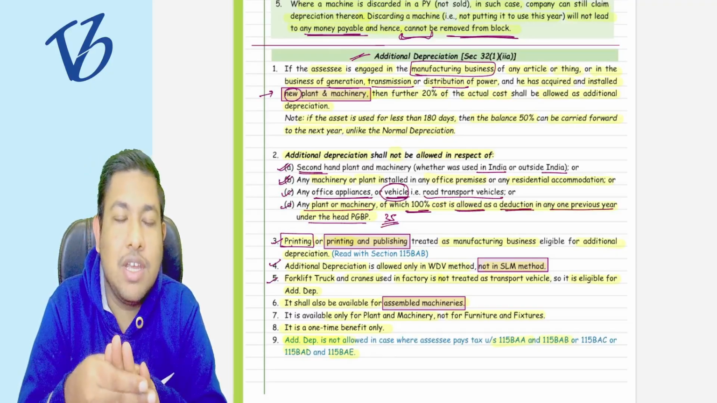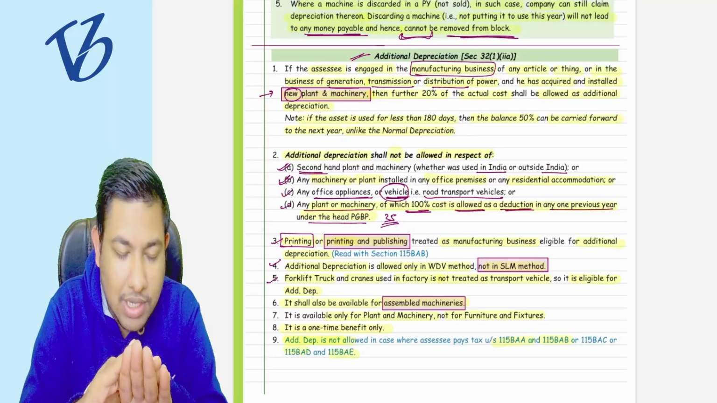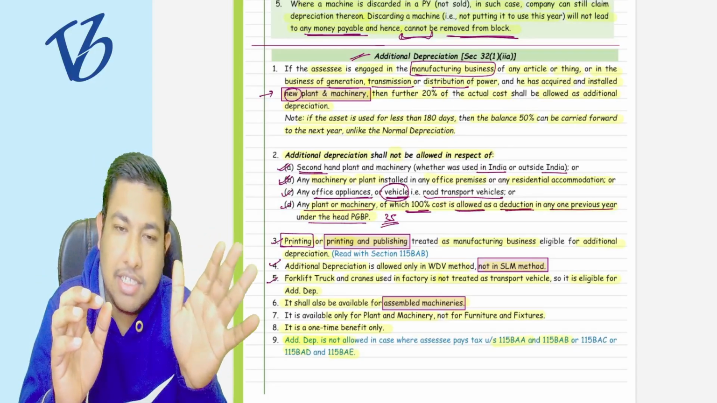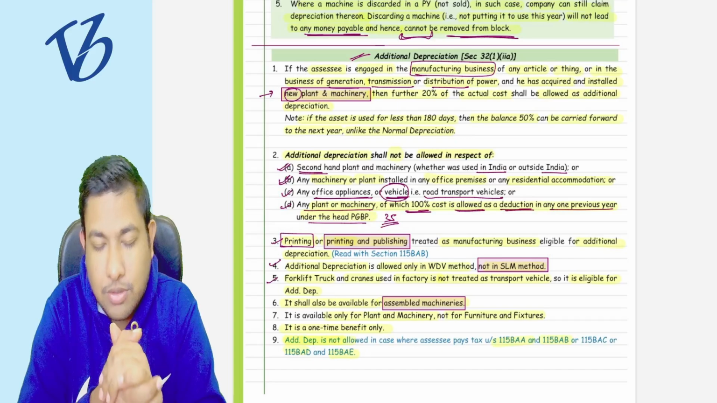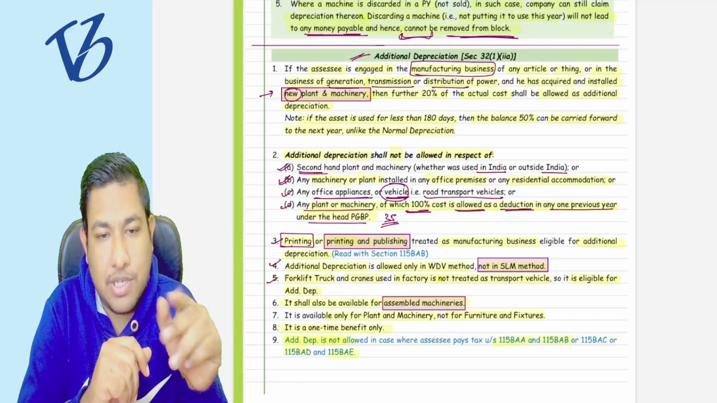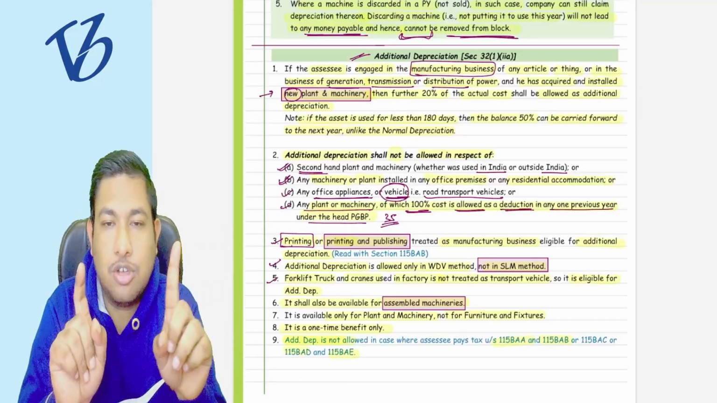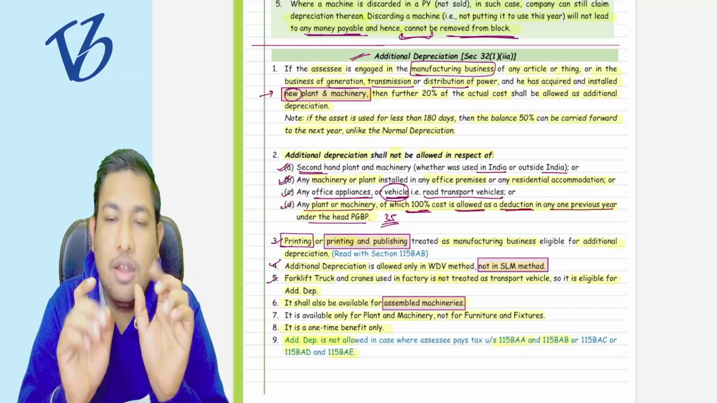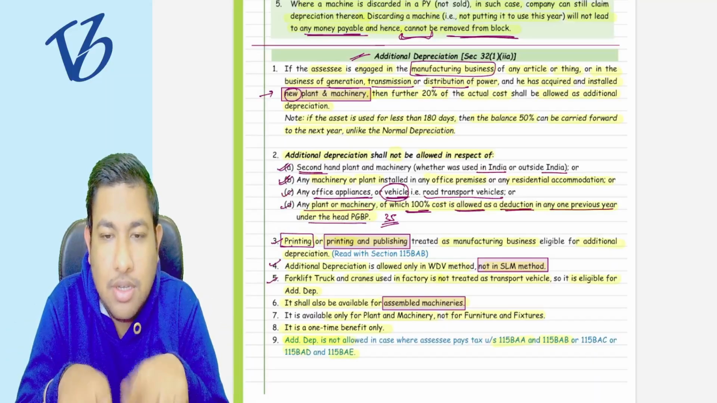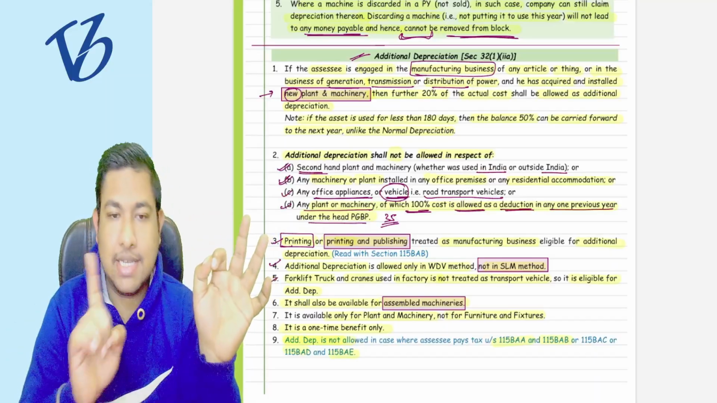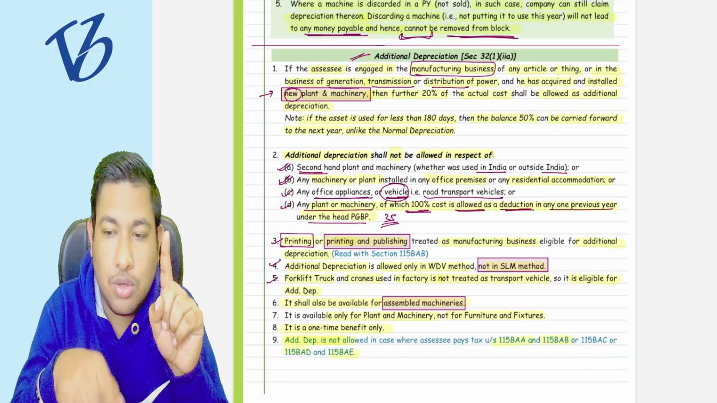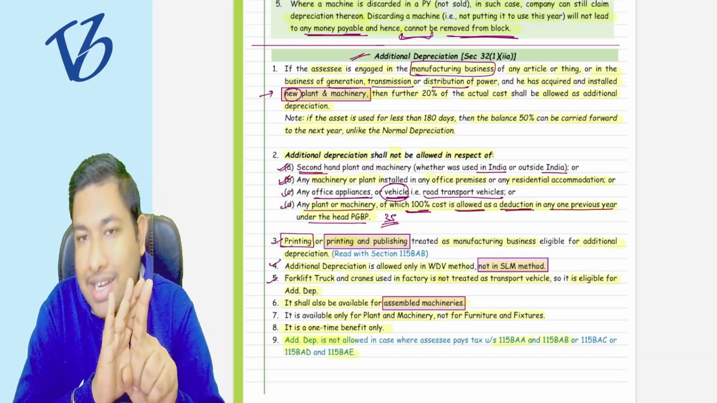And fourth, an asset whose 100% cost is allowed as a deduction under any section of this chapter is also not allowed additional depreciation. Now, whether you are doing the printing business or printing plus publishing business, they are allowed as a manufacturing business. Only printing is allowed, but only publishing is not allowed in this particular point number 3. So if you are doing only publishing business, then it is not allowed.